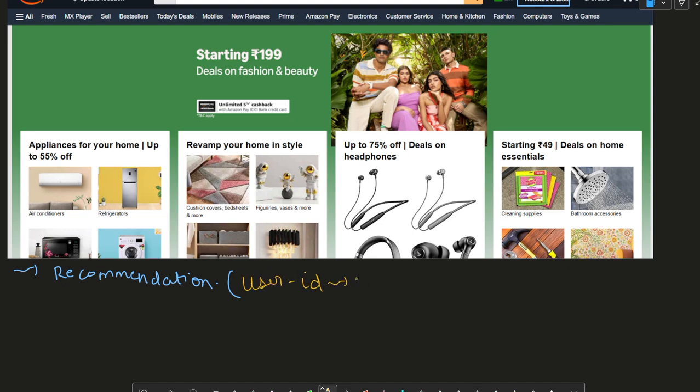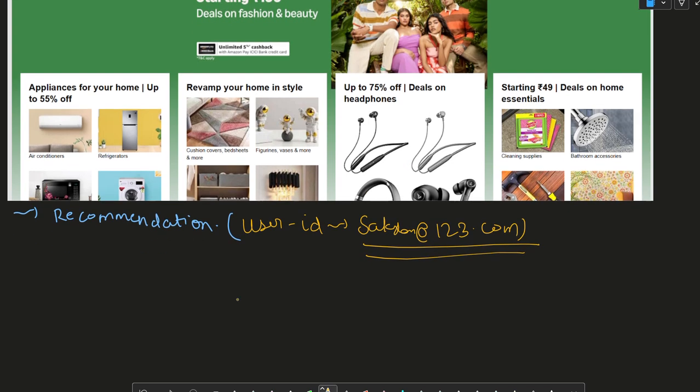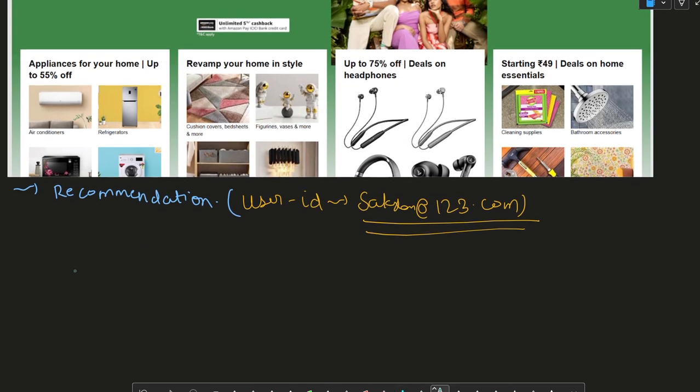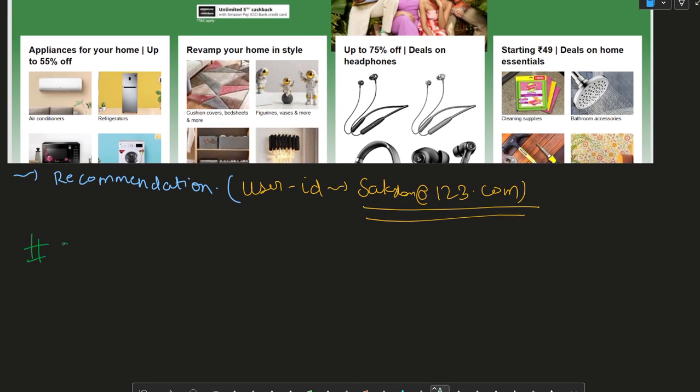When you have a dedicated user ID, for example saksham123, your activities get recorded and you get personalized recommendations. But there are many people who visit websites for the very first time, and on a first-time visit they usually don't sign in.